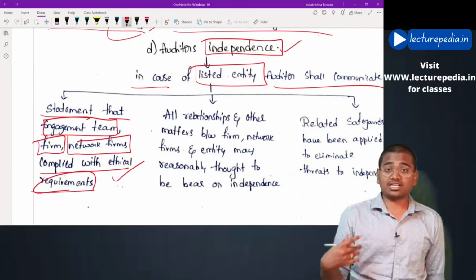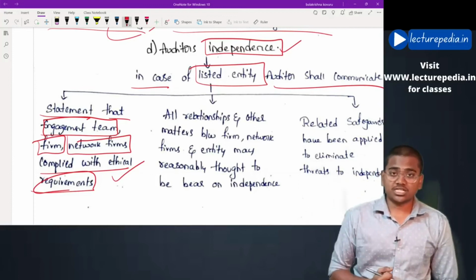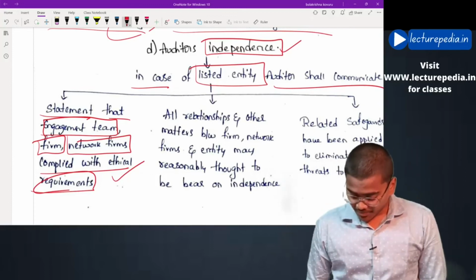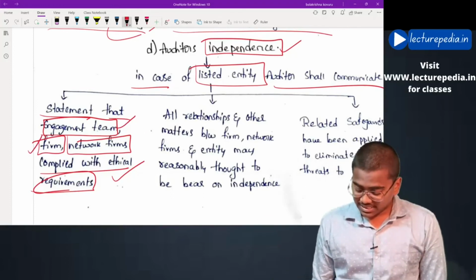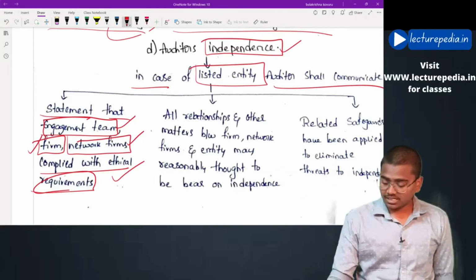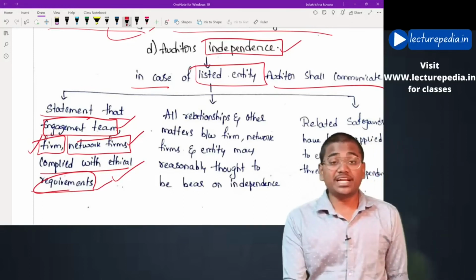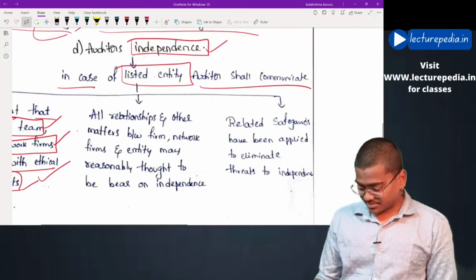The auditor has to provide a statement to those charged with governance stating that the engagement team, the firm and the network firms have complied with the ethical requirements relating to independence. Such a statement has to be given.